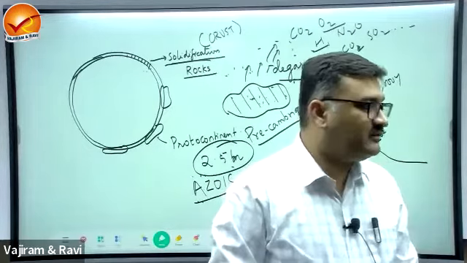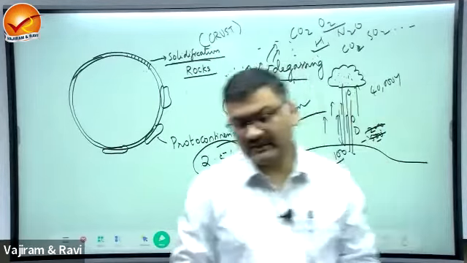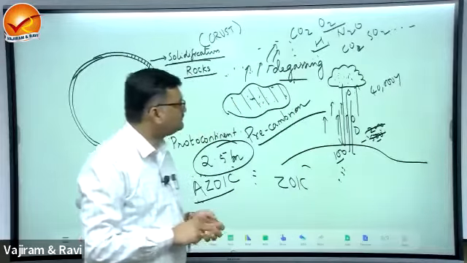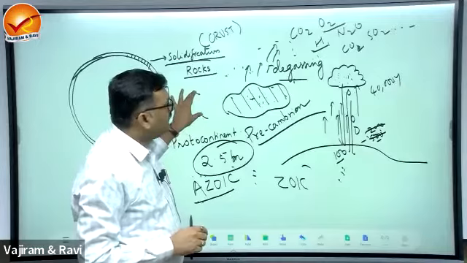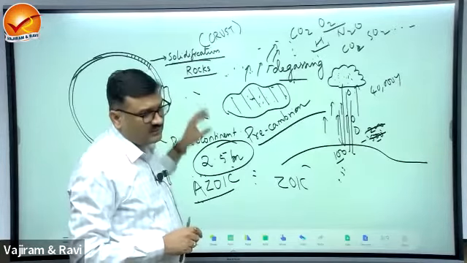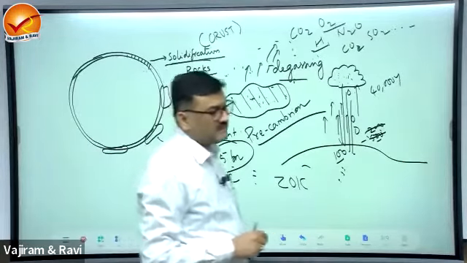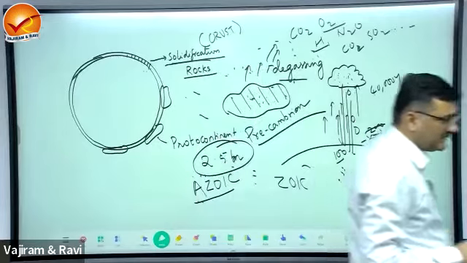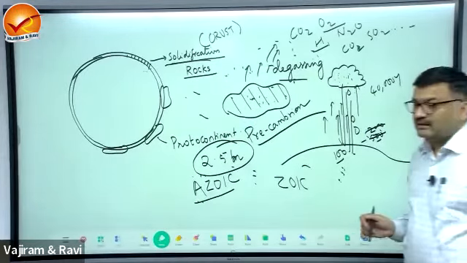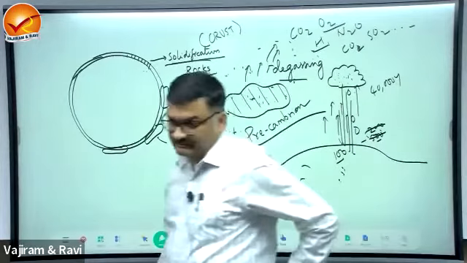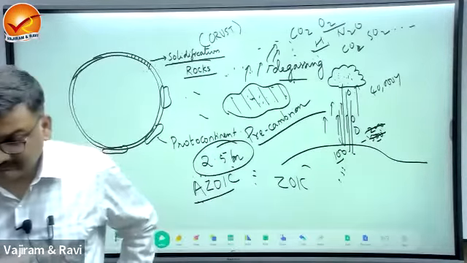This period was for the establishment of lithosphere, atmosphere and hydrosphere.